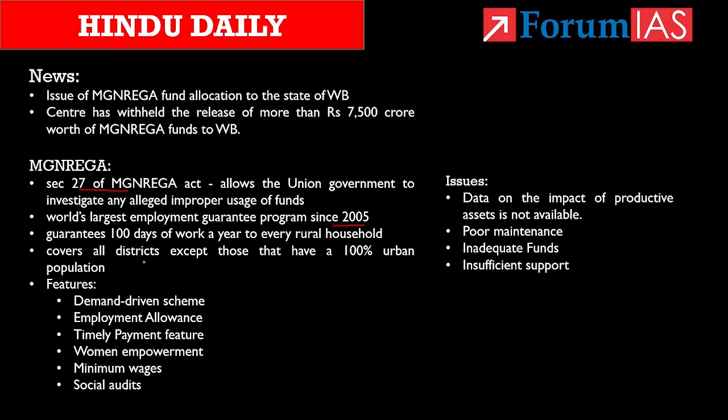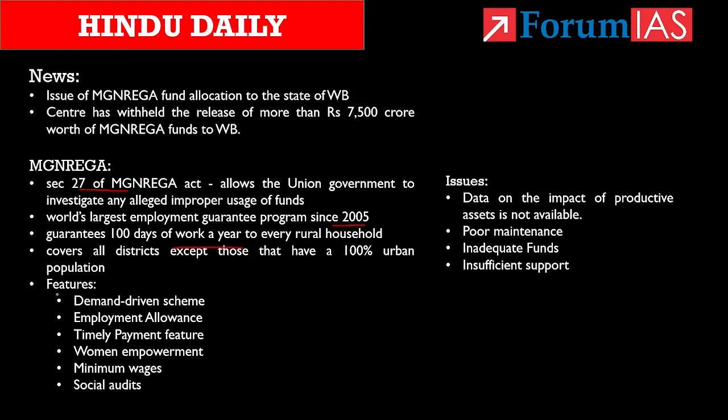Firstly, the Act guarantees 100 days of work a year to every rural household with an aim to enhance the livelihood security of the people. Then, the Act currently covers all districts except those that have 100% urban population. Then know that the Ministry of Rural Development, in association with the state governments, monitors the implementation of the scheme.